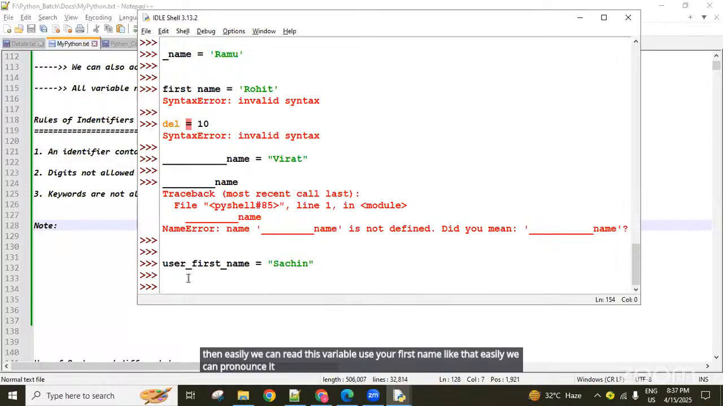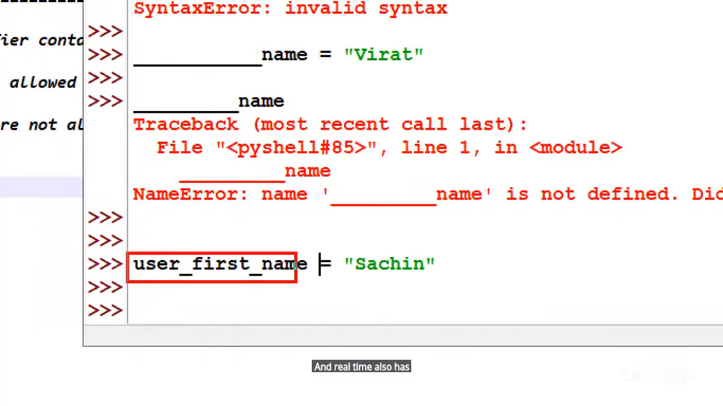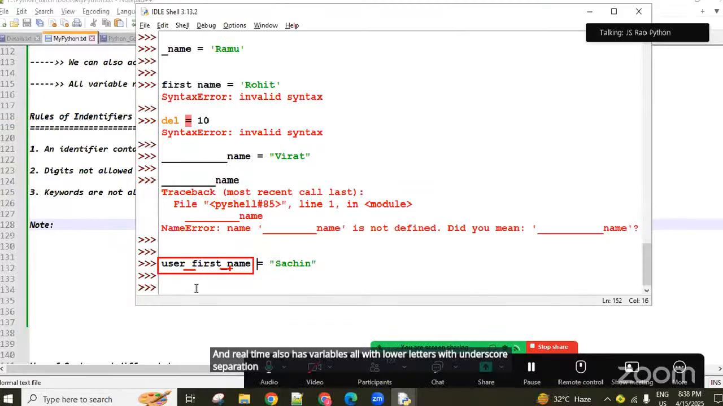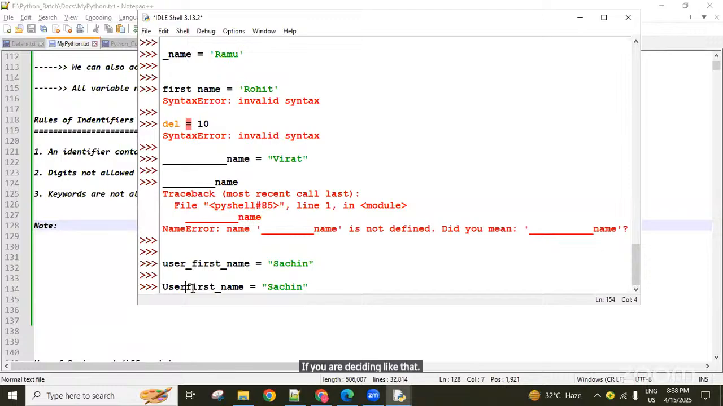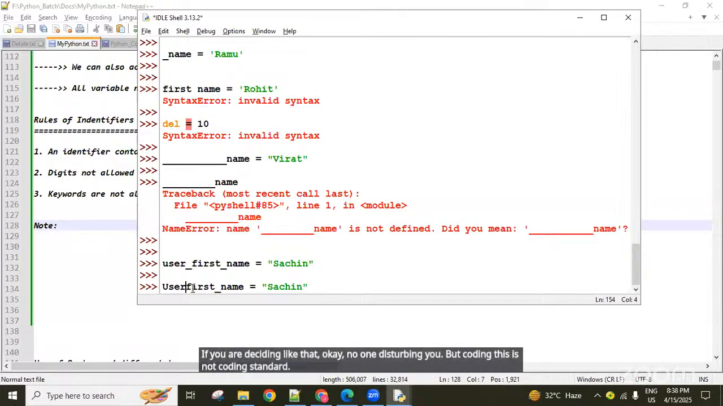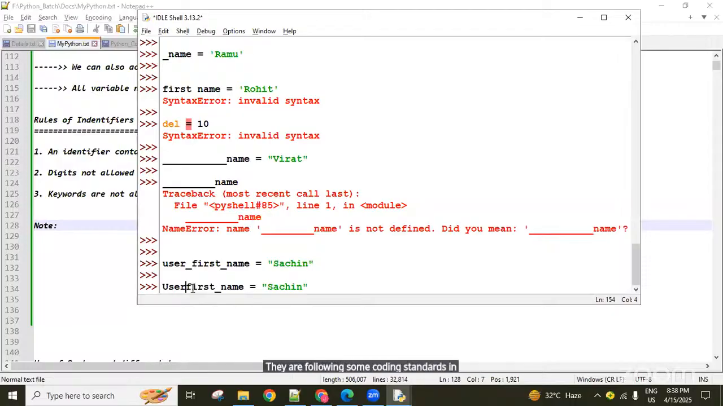Okay. So this is a coding standard, guys. If multiple words are there, with one underscore separation we separate every word. And in real time also, guys, the variables are all lowercase with underscore separation if multiple words are there. No, sir, I don't want to follow this one. I want to use all uppercase letters. If you are deciding like that, okay, no one is disturbing you. But this is not the coding standard. They are following some coding standards in real time. Okay? So you can also use, guys, like this.